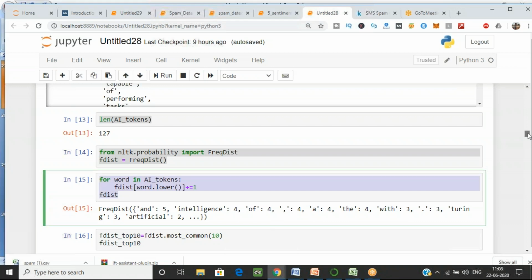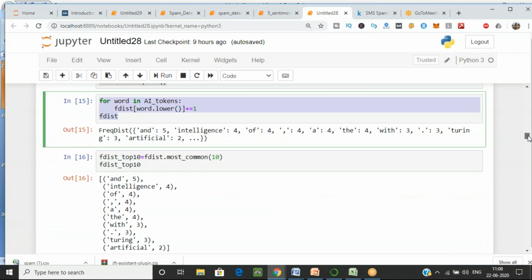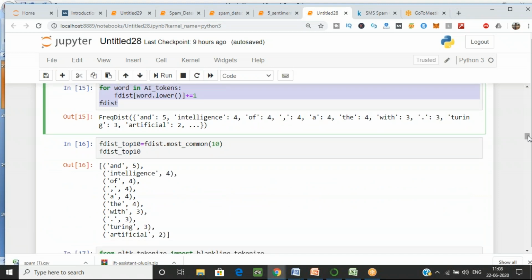If I want to see only the top 10 values, from the highest value to the lowest value, for example, you can see that 'and' is coming 5 times, 'intelligence' is 4, 'of' is 4.